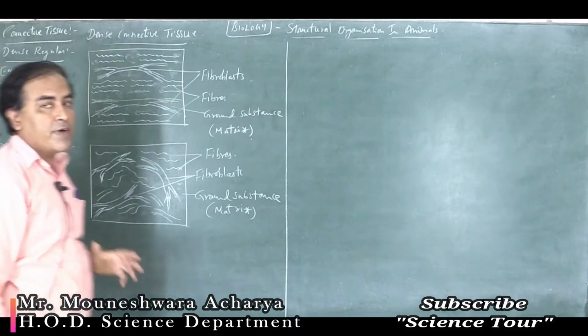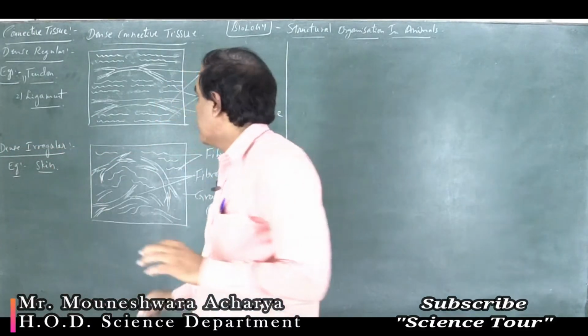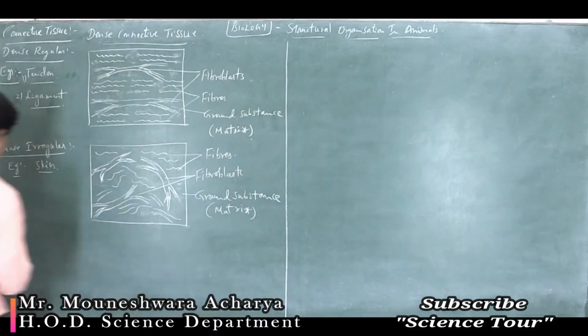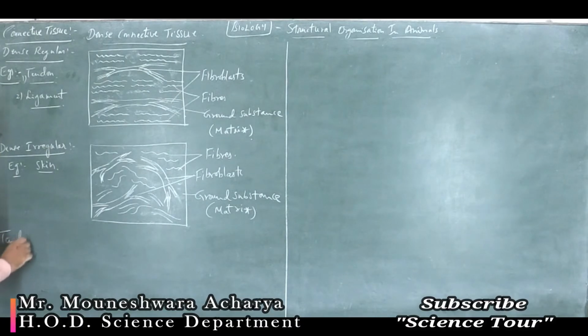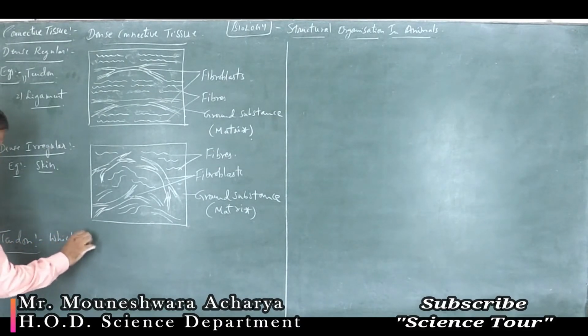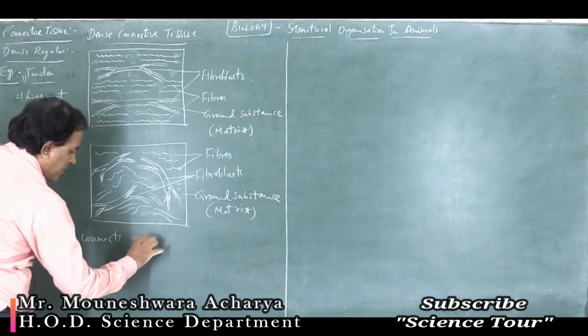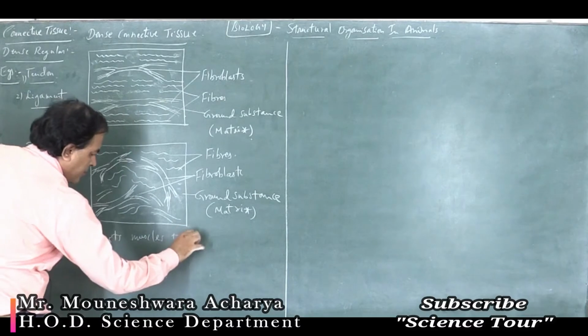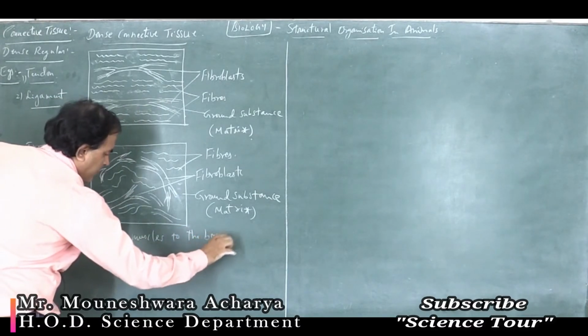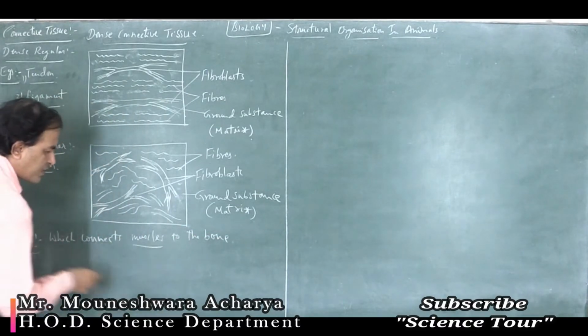The tendon is important. Tendon is the one which connects muscles to the bone.